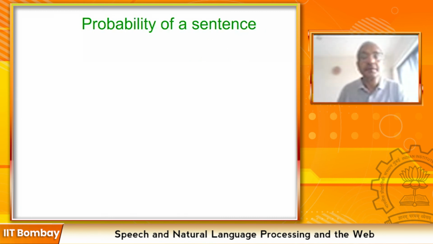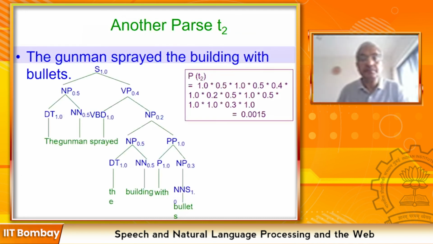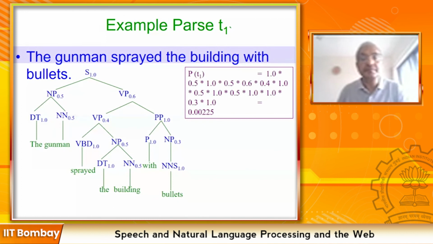The gunman sprayed the building with bullets. There were two trees, and then we use the rule of proximity. But why is that rule necessary? Because the PP10 is coming under VP06. So we know it must be associated with the gunman and not the building, because the NP05 is coming much further.